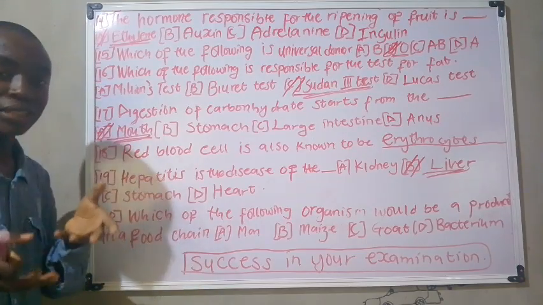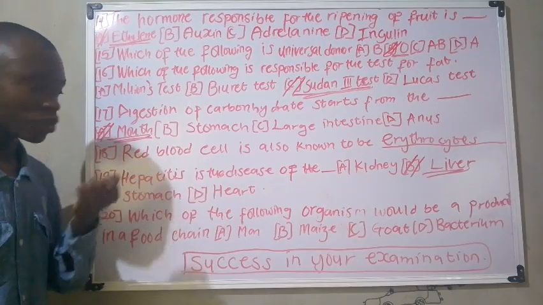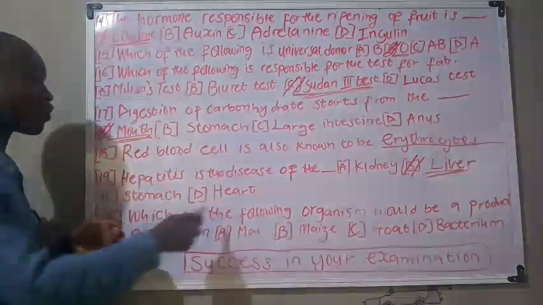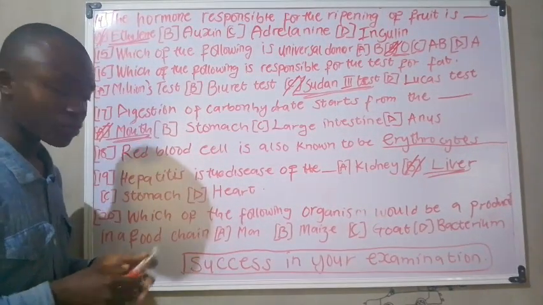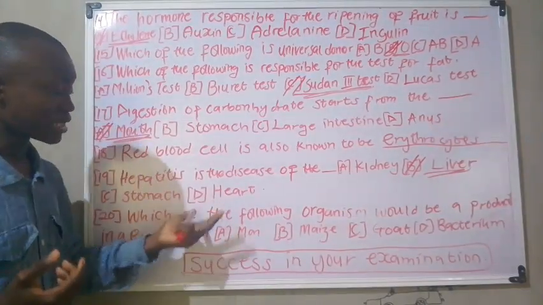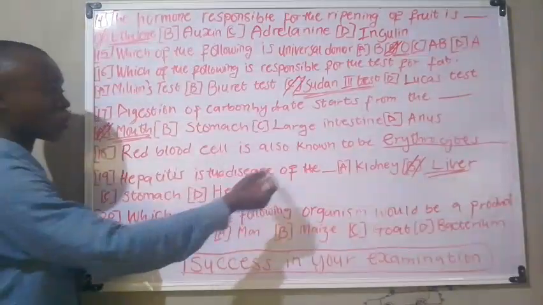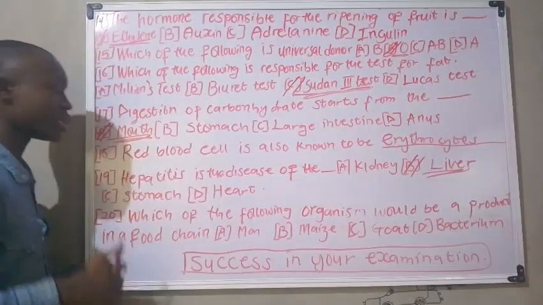When hydrochloric acid is secreted too much in the stomach, it causes what is called ulcer. Now for the heart, an example of a disease of the heart is heart failure. That should be noted. Okay, now hepatitis is a disease of the liver, inflammation. Okay, that should be noted.